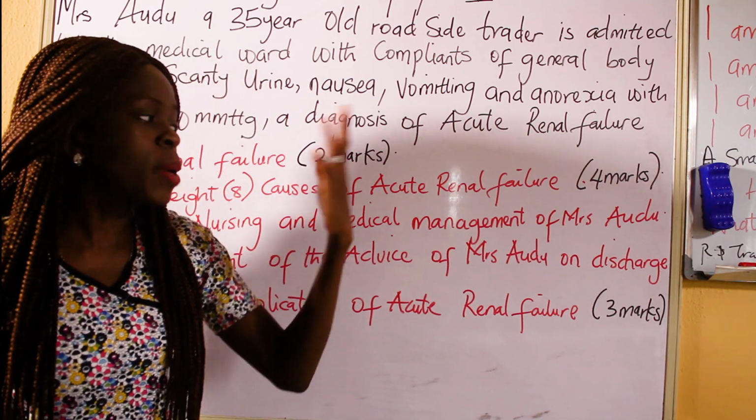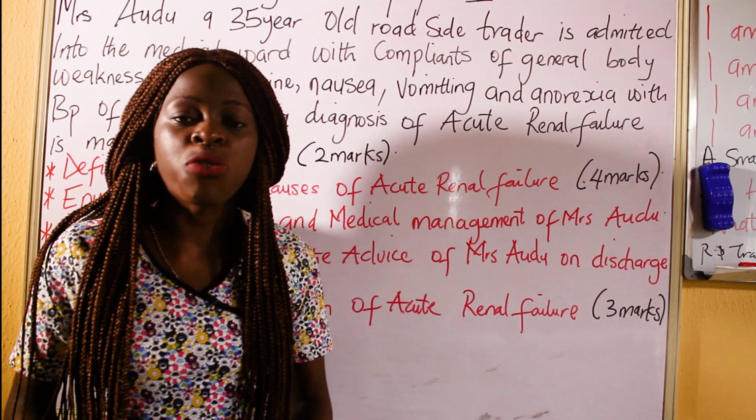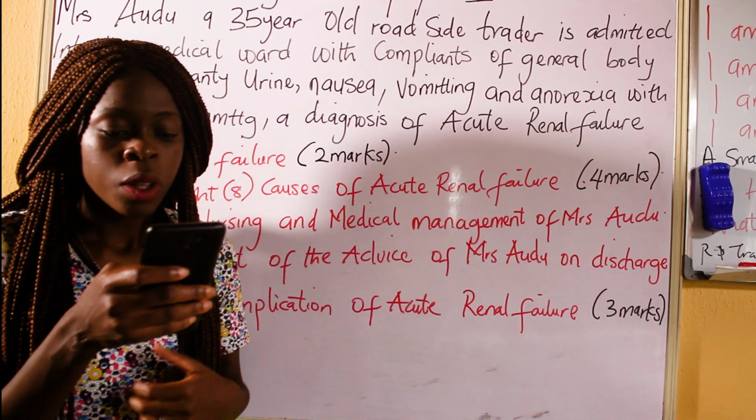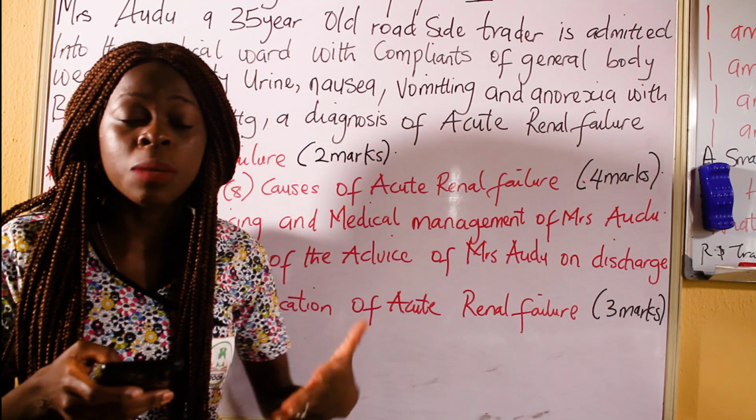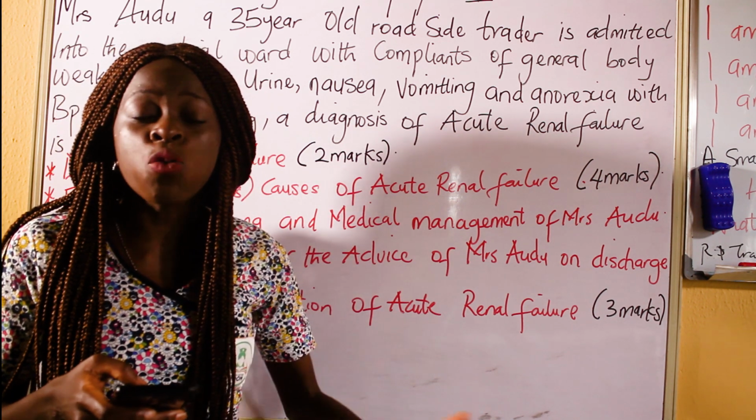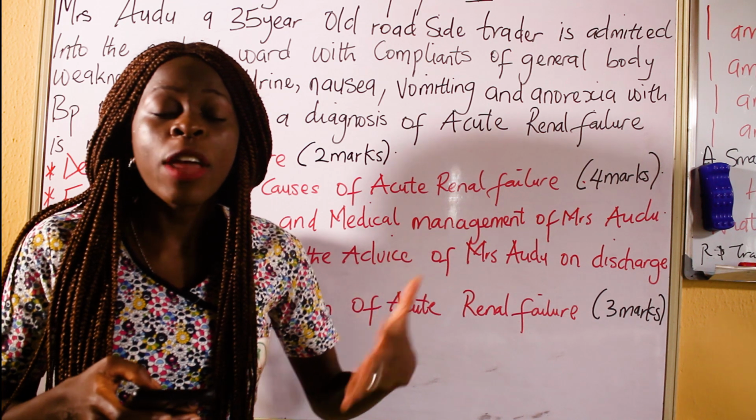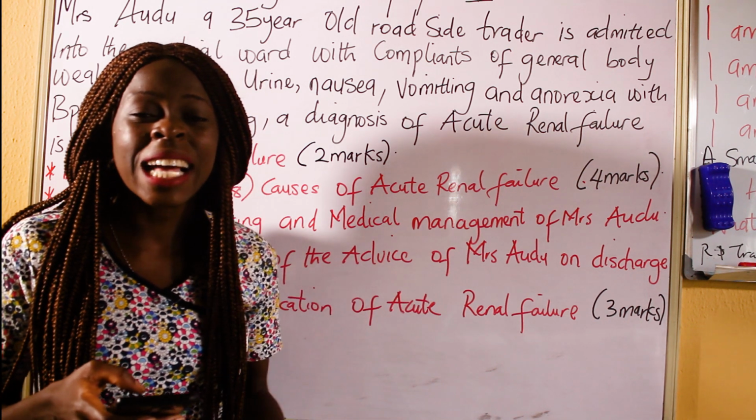Do we get now? So I'm going to be telling us the causes of renal failure. I'm using my phone. So we have a reduction in blood volume. For example, there's hemorrhage, bleeding. It simply means that the kidney will not be getting enough blood supply, and that can lead to what?